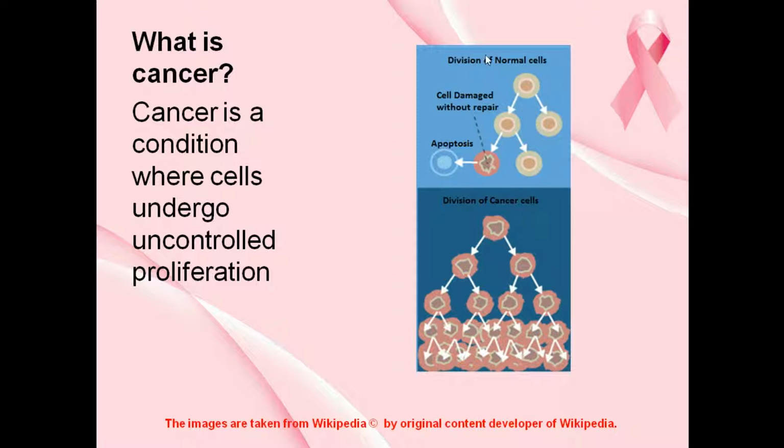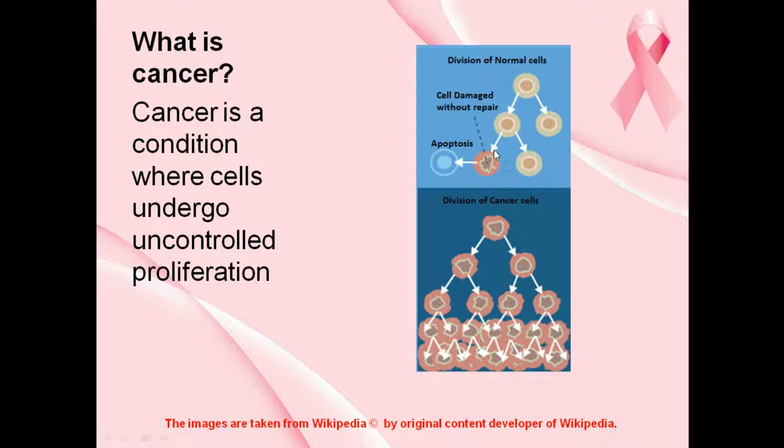A cancerous cell we'll study later. First we'll study the normal cell. In a normal cell, there is controlled proliferation. Proliferation means one cell dividing into two daughter cells. That is cell division, and cell division is controlled in a normal cell. See what happens? A normal cell undergoes division and produces a daughter cell.